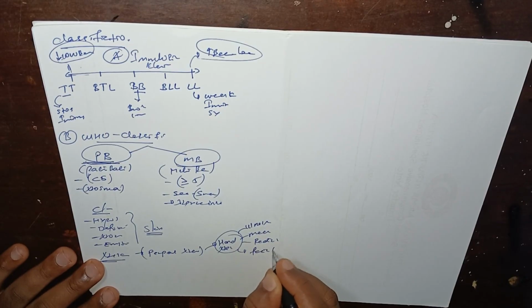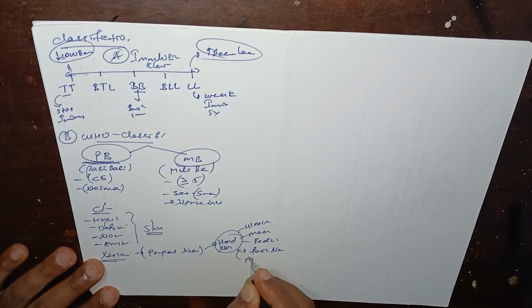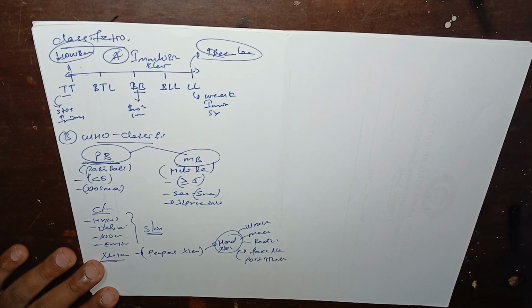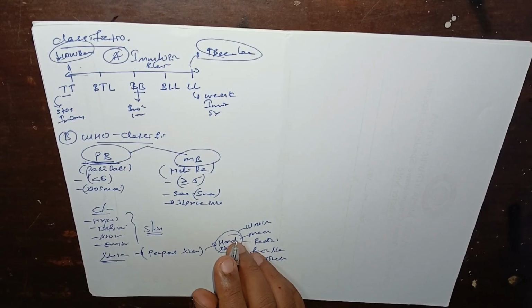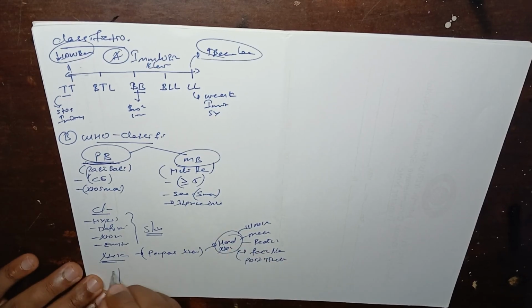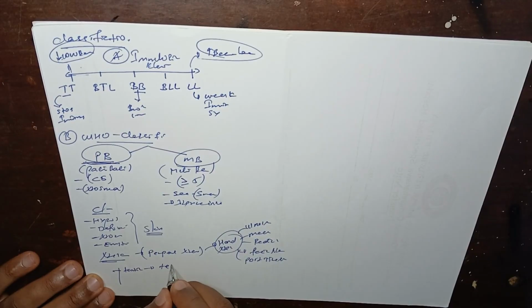So the facial nerves and posterior tibial nerves are also the most common sites to be involved. Another site, as I mentioned before, is the testicles. If the testicles are involved, there will be testicular atrophy.